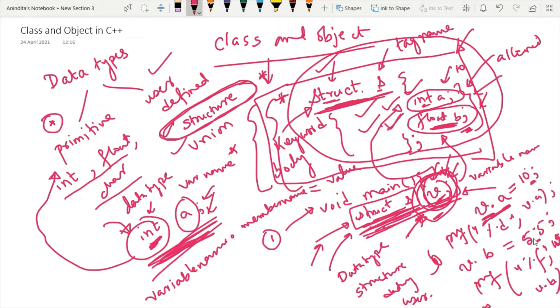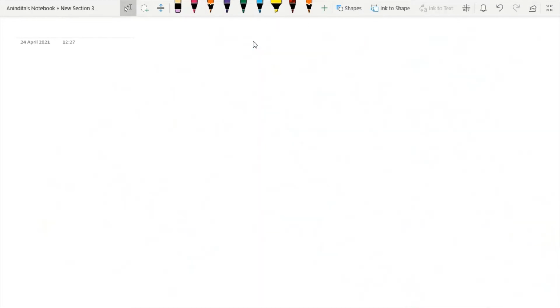But here the point is, why am I discussing structure? Because we are concerned about class in C++. So we have to identify how this concept of structure, that is a user defined data type, is related with a class.